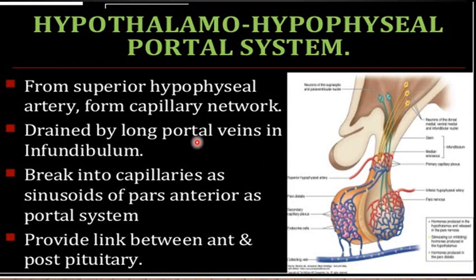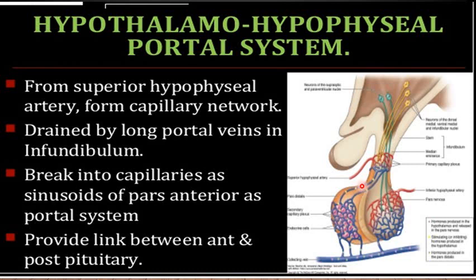Another example of the venous portal system in the human body is the hypothalamo-hypophyseal portal system, which is present between the hypothalamus and the pituitary gland. There are the superior and inferior hypophyseal arteries. These form the capillary network in the infundibulum, and then through the long portal vein, from the infundibulum, blood enters the anterior pituitary,